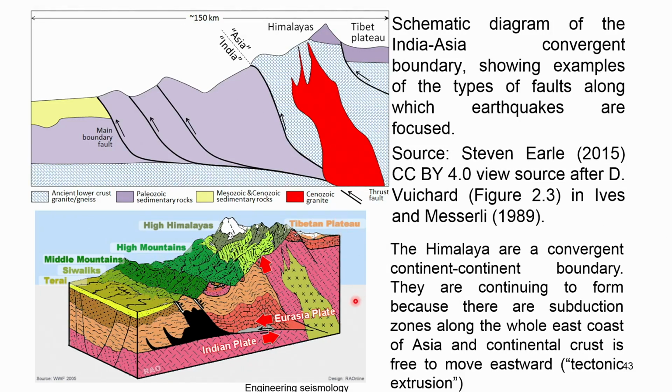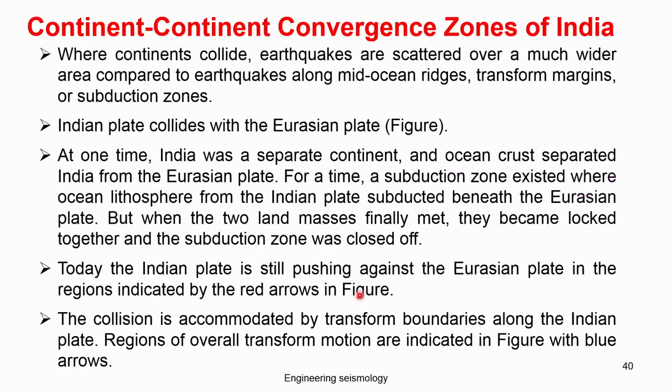So from this, it is very clear that our India is formed by the collision of two plates. Once it was a subduction zone, now it has become a continent to continent convergence zone. So there is a possibility of active shallow convergent zone earthquakes as well as subduction zone earthquakes